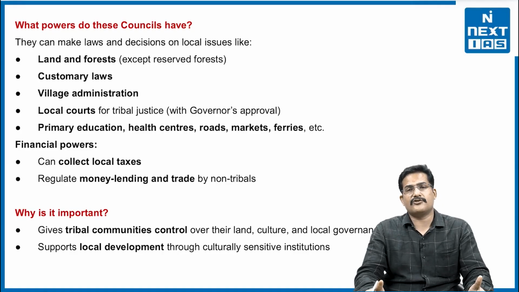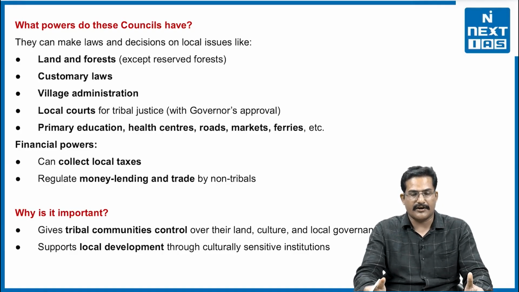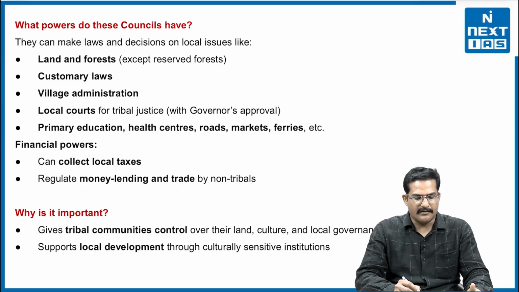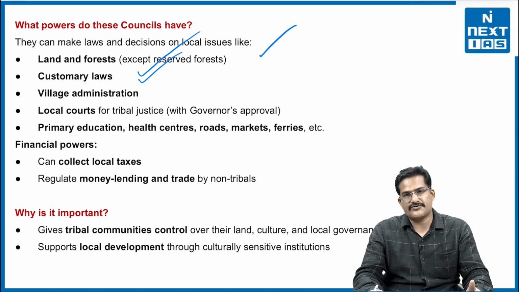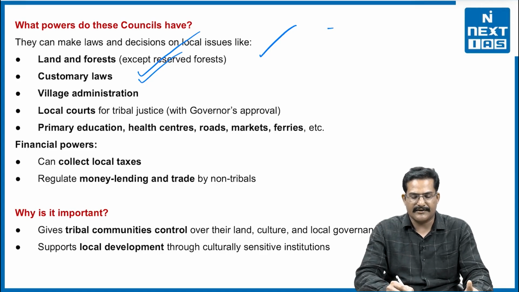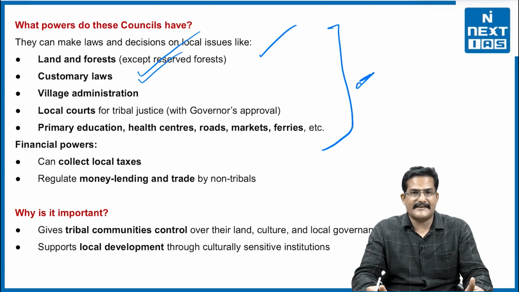Now what are the powers vested with these autonomous bodies? They can make laws and decisions on local issues, for example land and forest except reserved forest, customary laws, for example marriage or otherwise, village administration, local courts or tribal justice, primary education, health, etc. They do have financial powers as well.